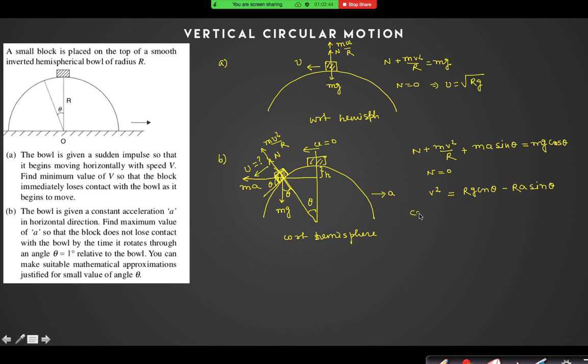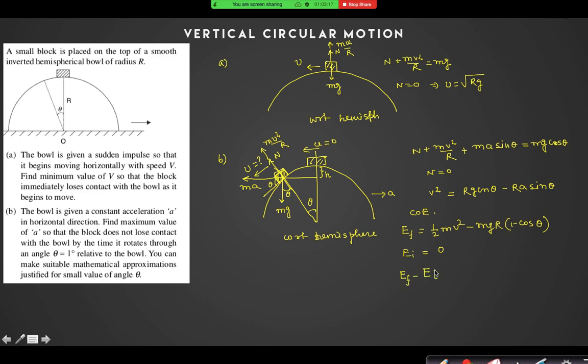And by the conservation of energy principle, what can I say? The final energy is half mv square minus mgr into 1 minus cos theta, and the initial energy is equal to 0. Yes or no? Can I write EF minus EI equal to 0 here?